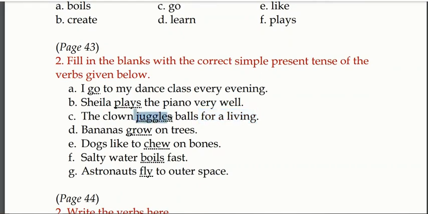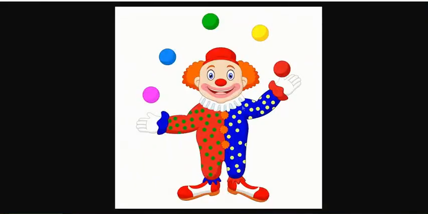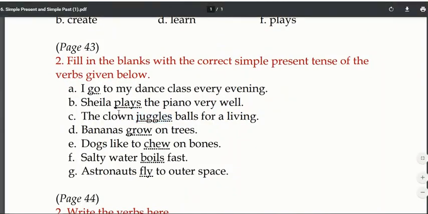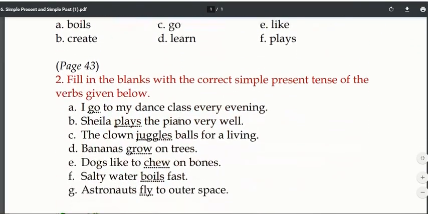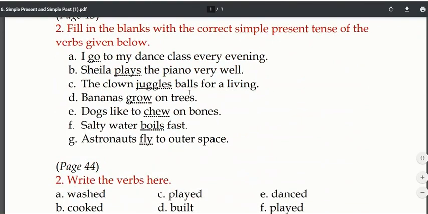What do you mean by juggles? Let me show you over here. They are known as jokers or clowns. They use balls. If you might have seen, they throw balls from one hand to the other and it keeps on moving in a circular manner, right? So this is known as juggling. But here the word juggling is not there, it is juggles. The clown juggles. So it is a simple present tense. That means the clown does this.